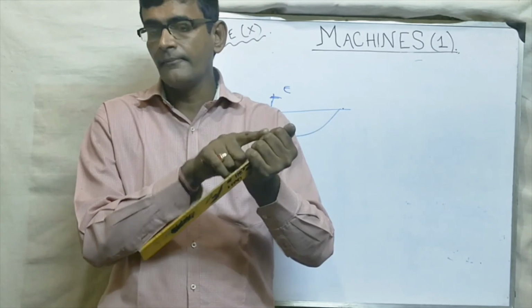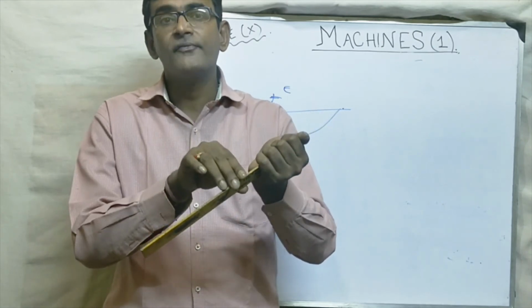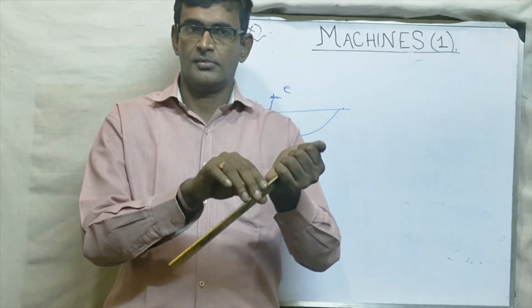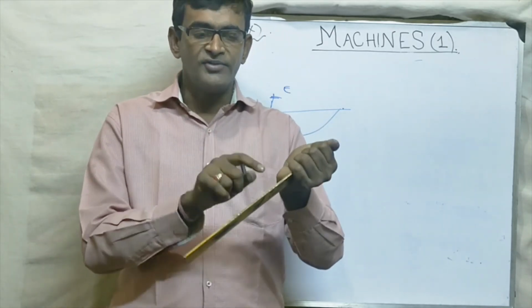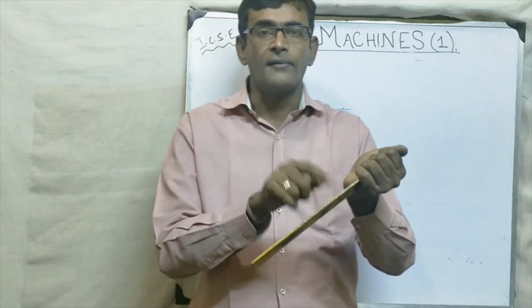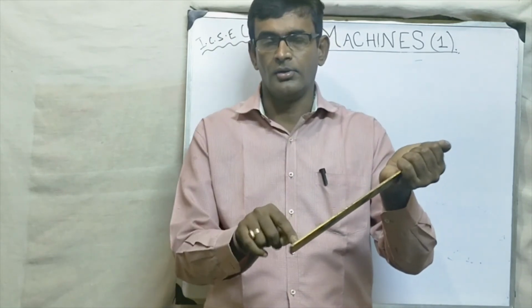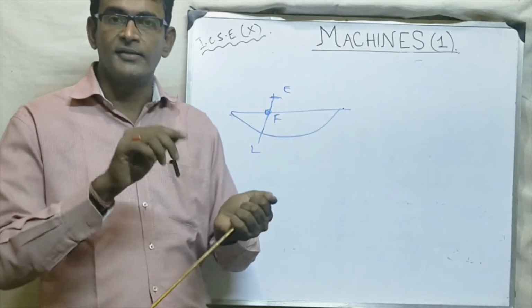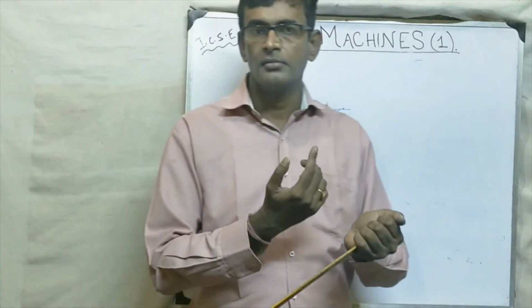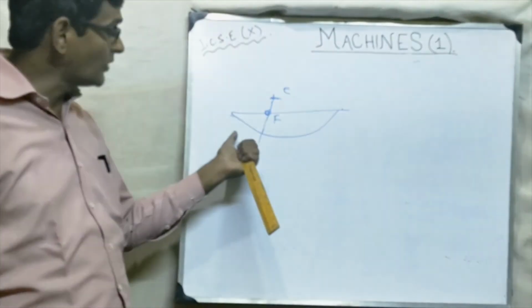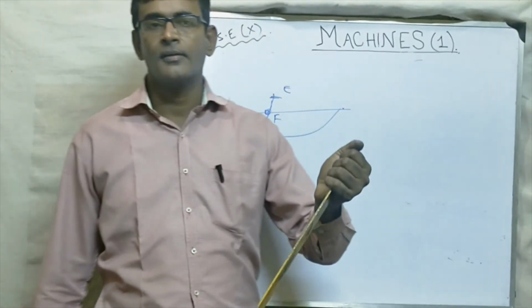So this is the fulcrum, this is the load. Where is the effort? Effort is in the middle, between the fulcrum and the load. So what class lever will it be? It will be a class 3 lever. Okay, friends? So this is a class 1 lever and this is a class 3 lever.